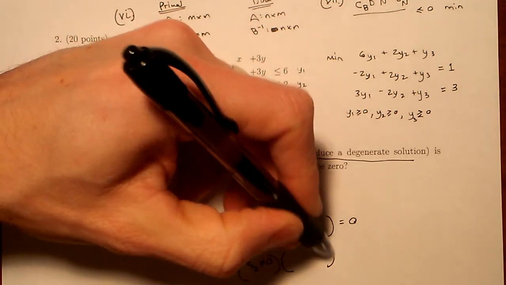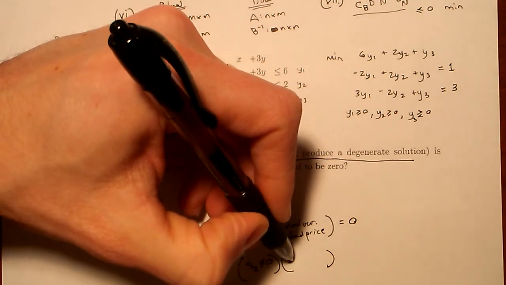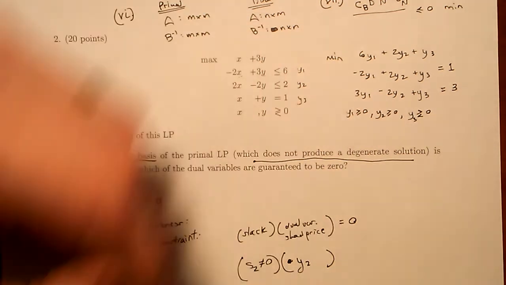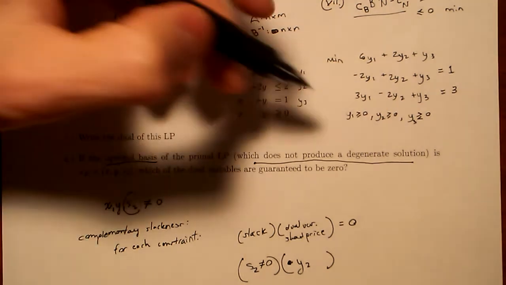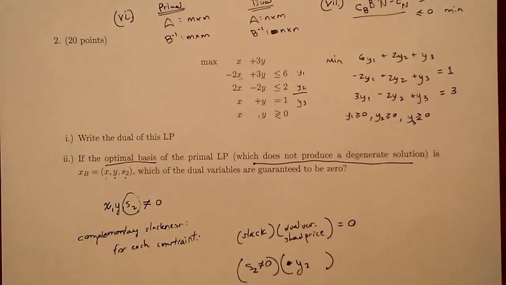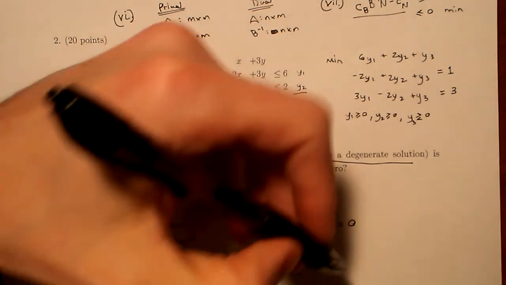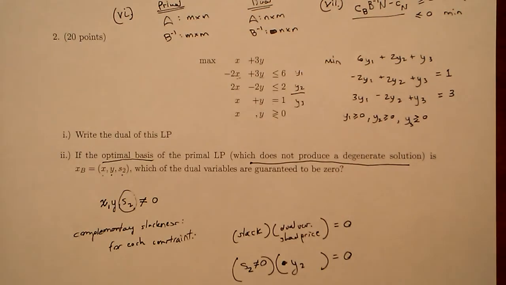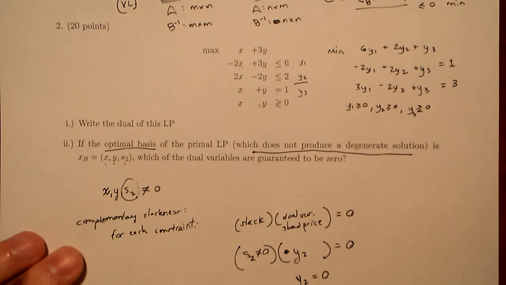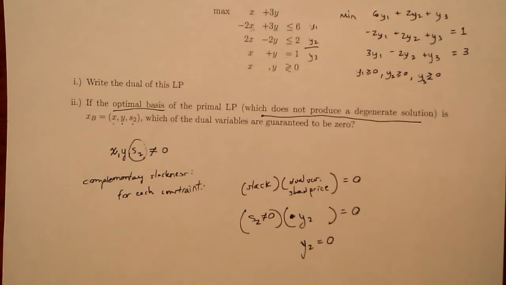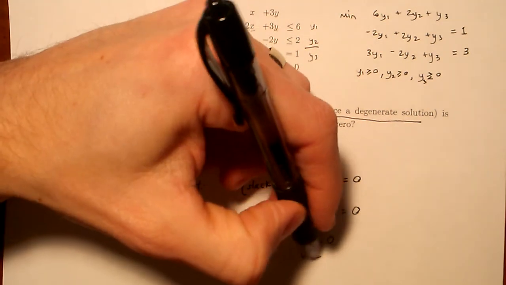But we know that Y2, which is what we call the shadow price, or the dual variable associated with the second constraint, back here when I wrote the dual, Y2 was that shadow price or dual variable. I know the product of those is equal to 0. So if S2 is not 0 times Y2 is 0, that means Y2 is equal to 0. Okay, so that was just using what we knew about complementary slackness. That's the only dual variable that's guaranteed to be 0. Okay, so that was the answer, just Y2.